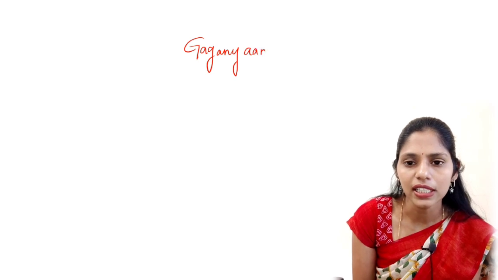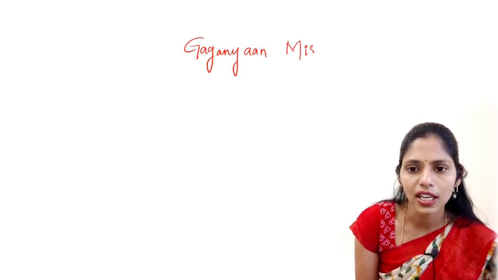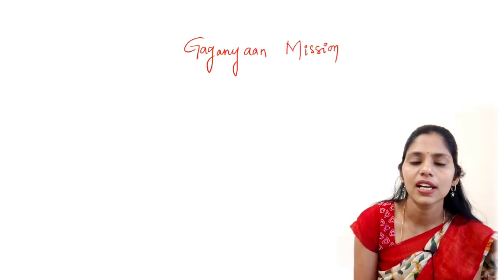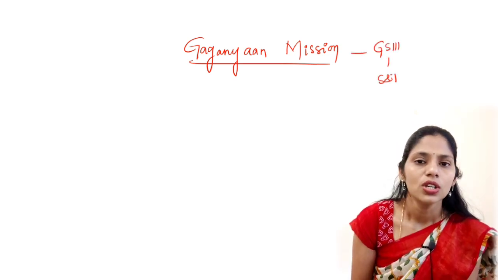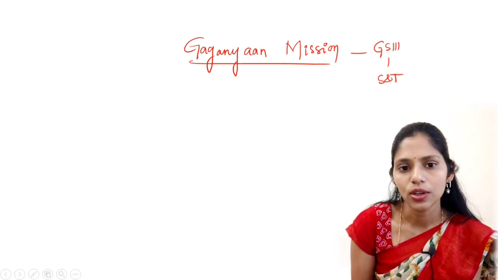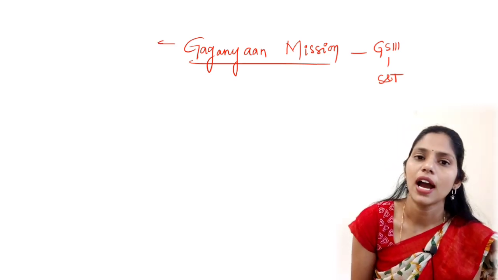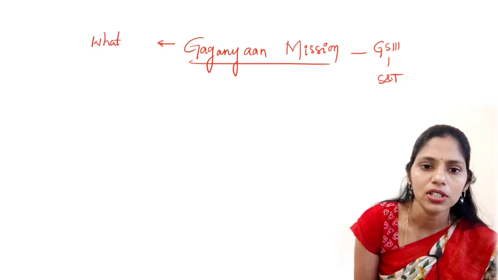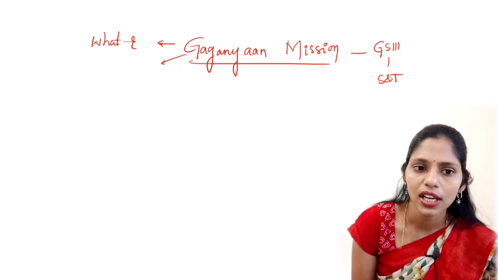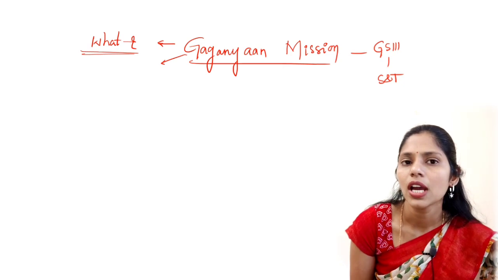This article is talking about the Gaganyaan mission, right? This Gaganyaan mission is important from your GS paper 3 under science and technology. So what are the dimensions that you need to know? First you have to know what this Gaganyaan mission is.